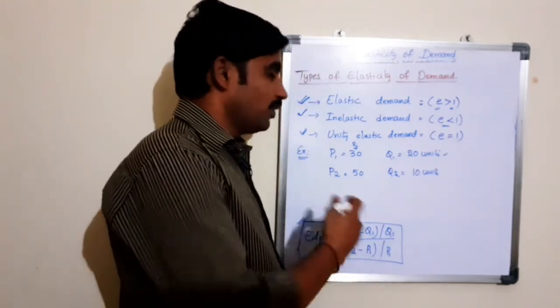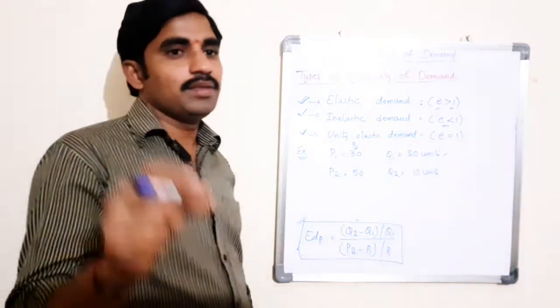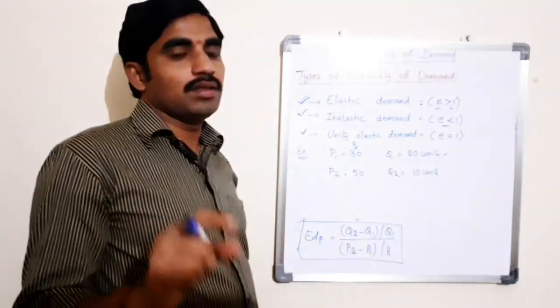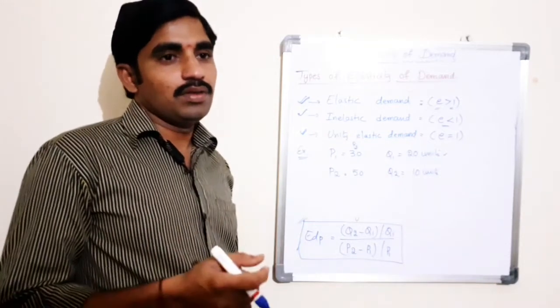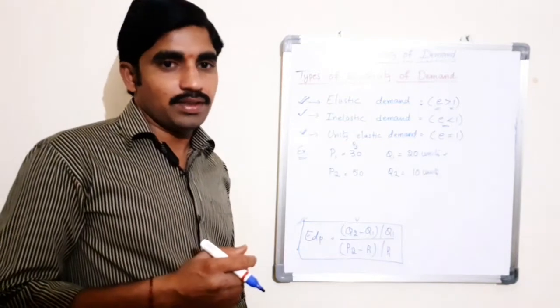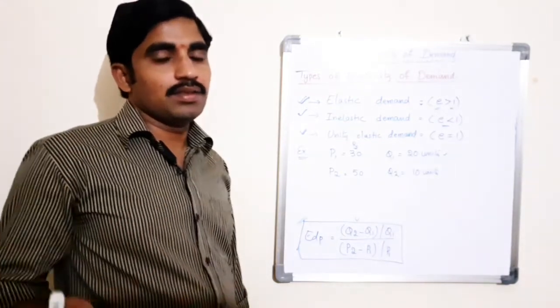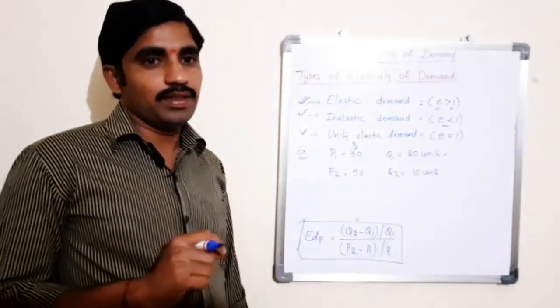Because the price of the product and the quantity demanded of a commodity always have an inverse, negative relationship. How? When the price is increasing, the quantity demanded will decrease. When the price is decreased, the quantity demanded will increase. That is the law of demand.